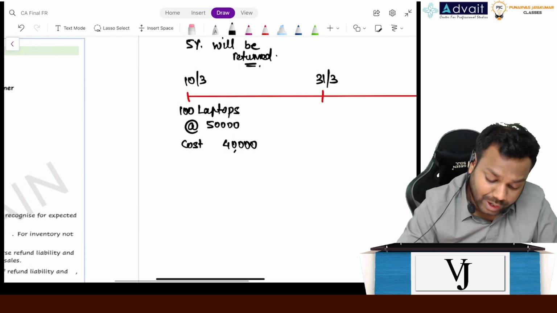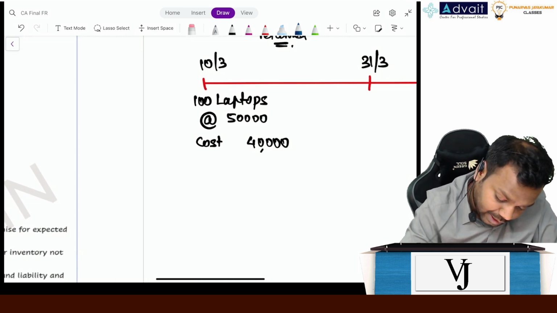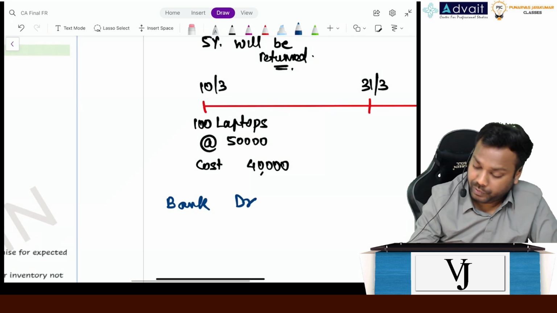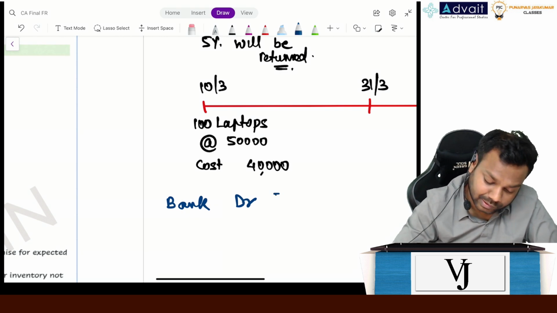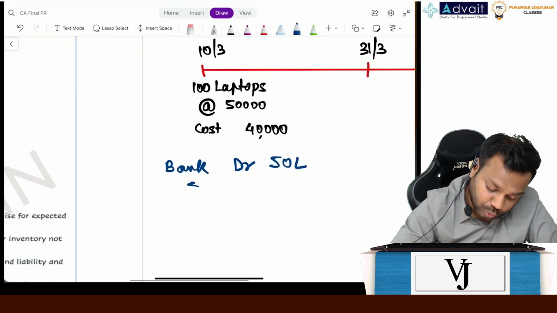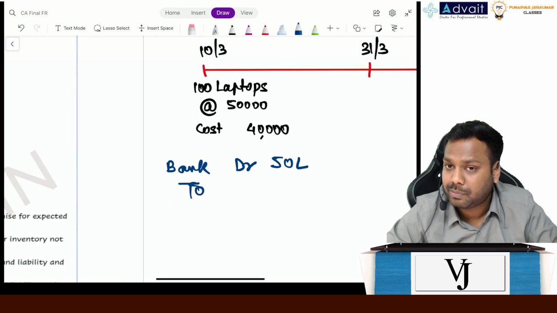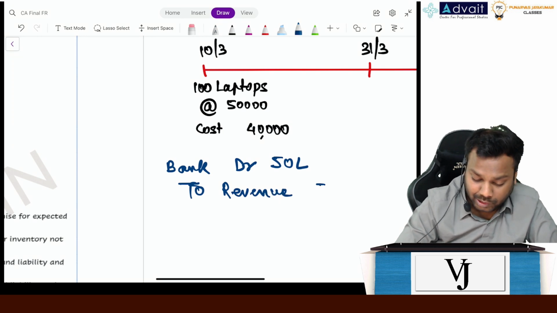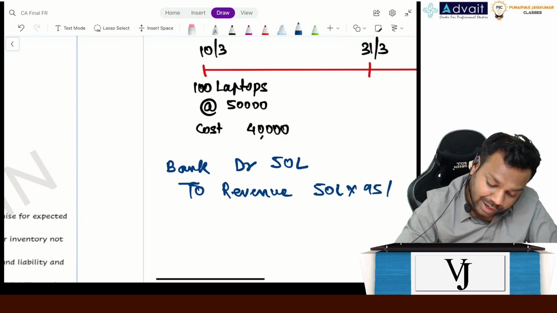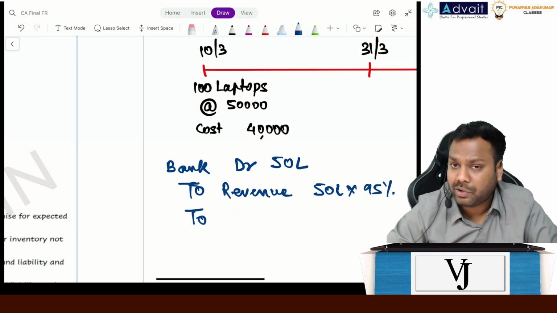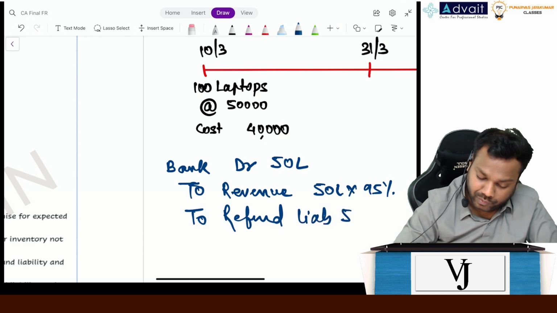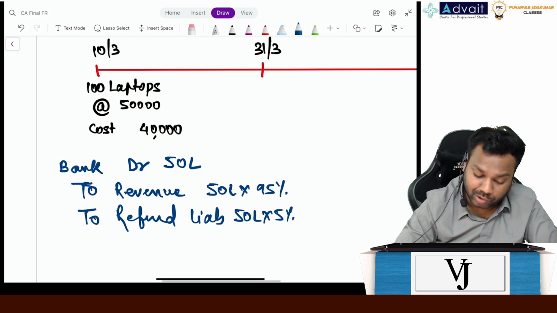Now comes the question, how will I recognize the revenue? Definitely in the bank, I will record how much? 50,000 multiplied by 100 is 50 lakhs. Now, will I record 50 lakh as revenue? No. I will record revenue to the extent of only 95%, so 50 lakh multiplied by 95%. What about the rest 5%? I will record it as a refund liability as of now. It will be 50 lakh multiplied by 5%. That calculation you can do.